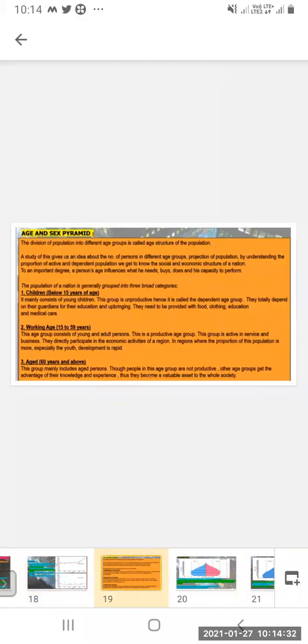Now, age and sex pyramid. The division of population into different age groups is called the age structure of the population. A study of this gives us an idea about the number of persons in different age groups.